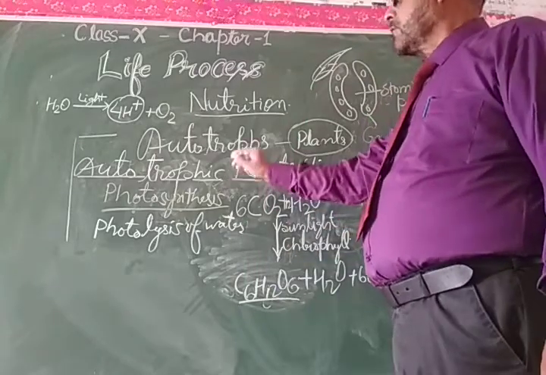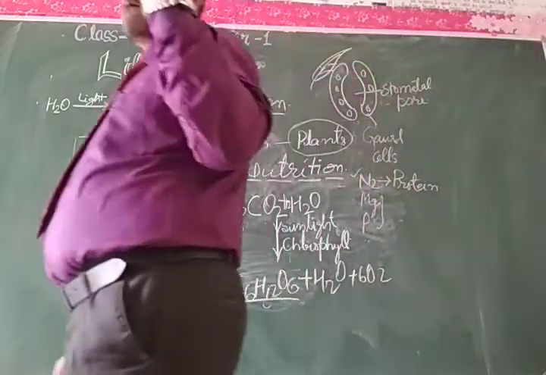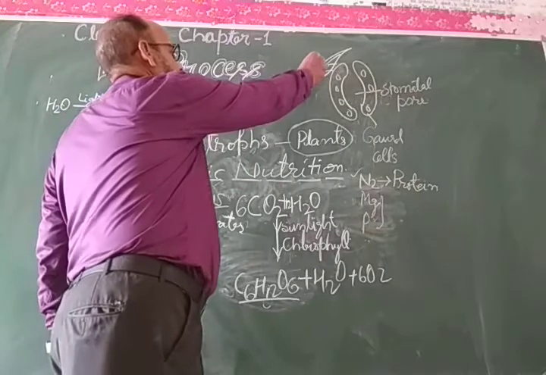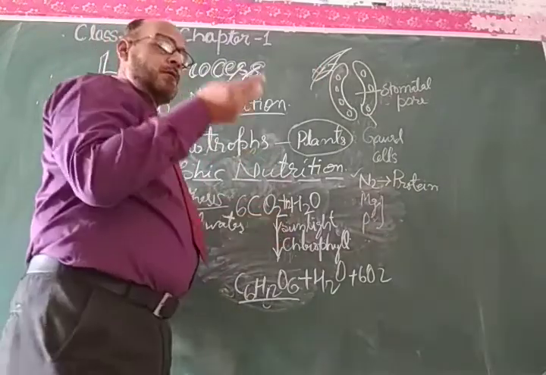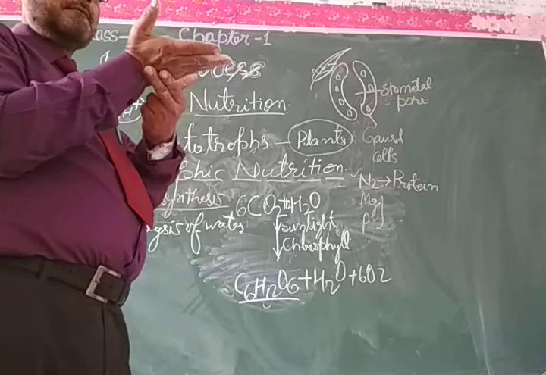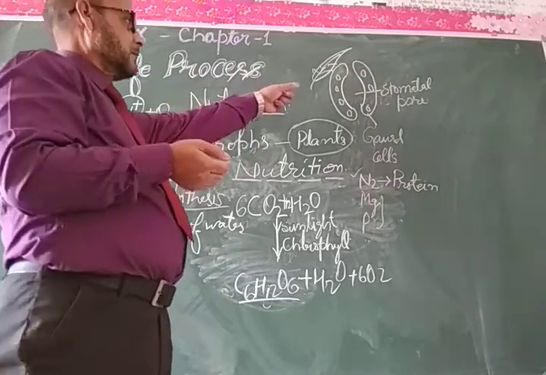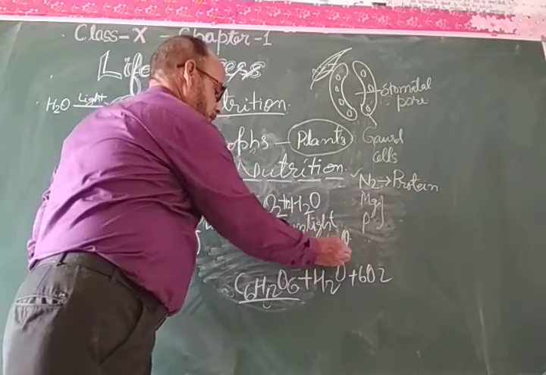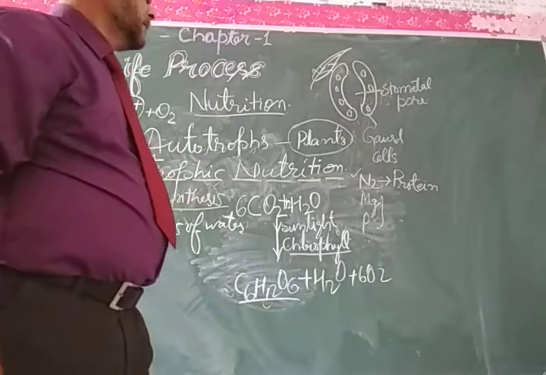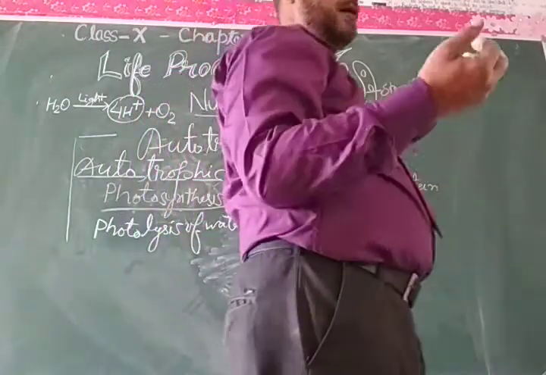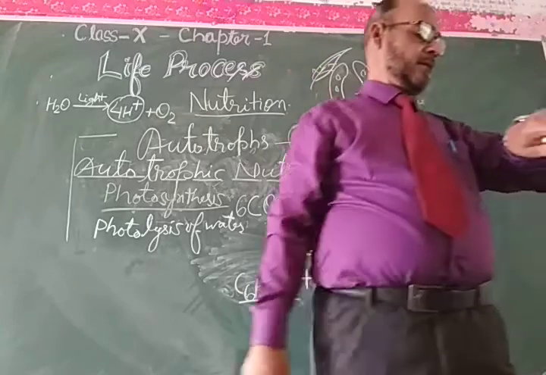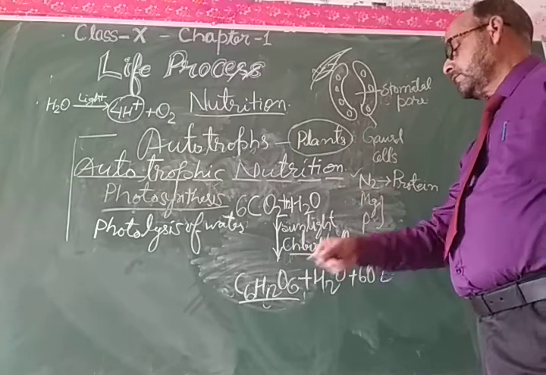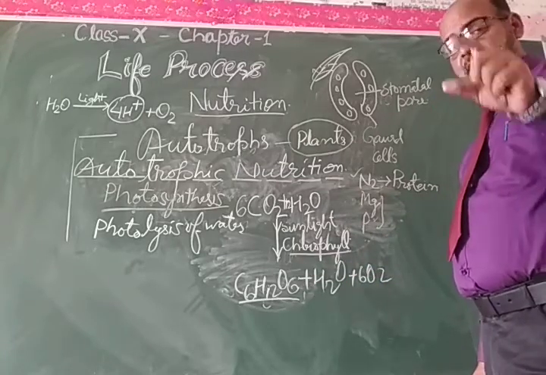My dear students, this autotrophic nutrition is facilitated in the chloroplast. Chloroplasts are available in the plant leaves, on the lower surface of the leaf, and they contain chlorophyll. This chlorophyll absorbs the sunlight, so that the formation of glucose takes place.